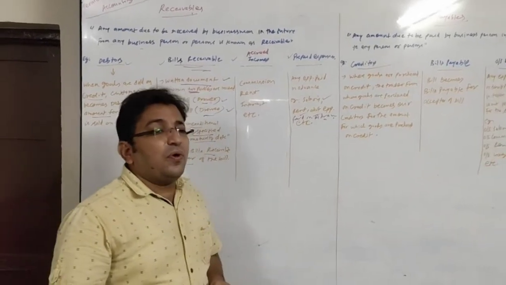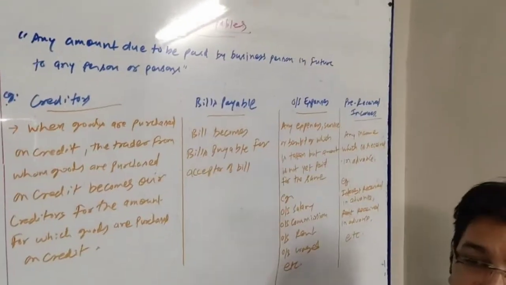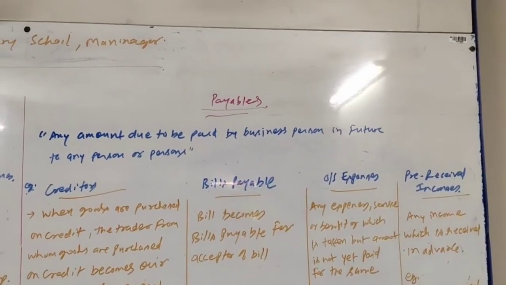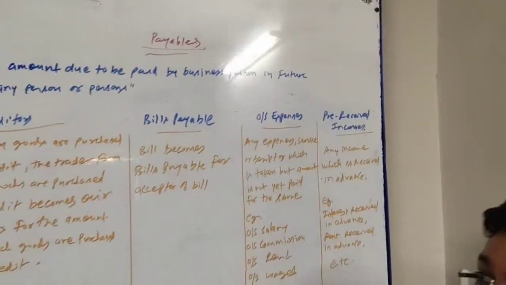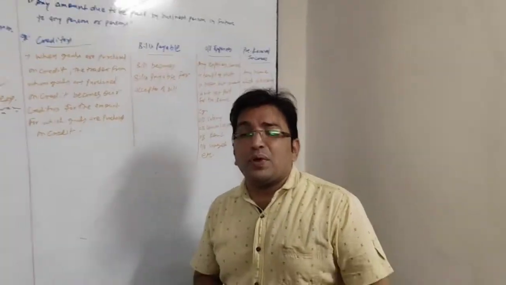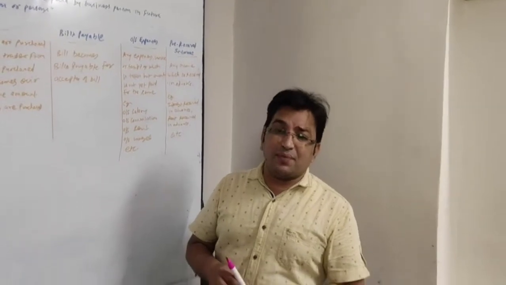Let us move to the meaning of payable. If we understood the meaning of receivable, it is very easy to understand the meaning of payable also, because the difference is, in receivable we have some amount to be received in future.